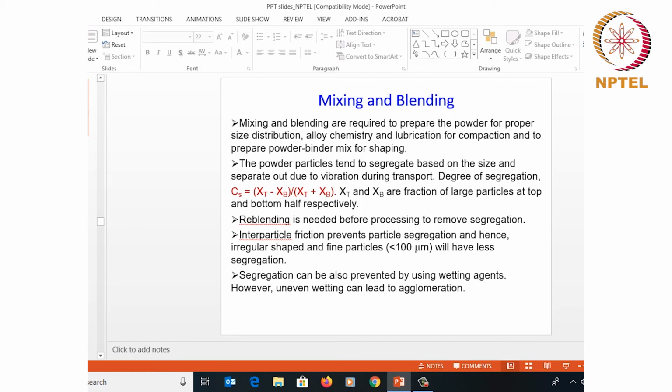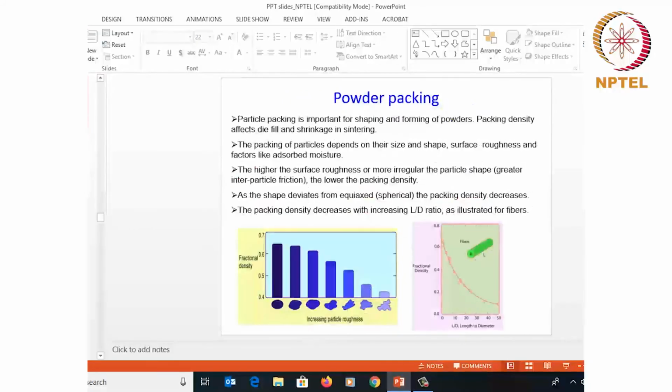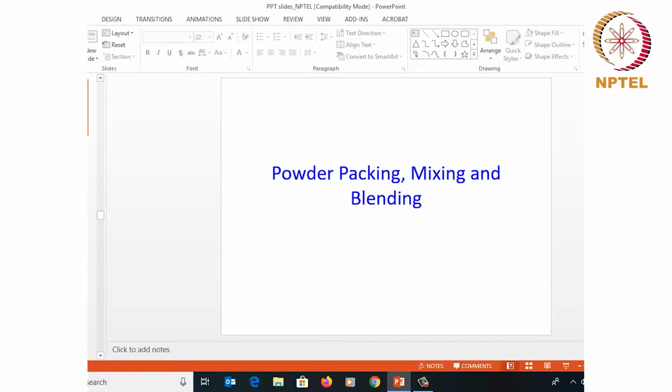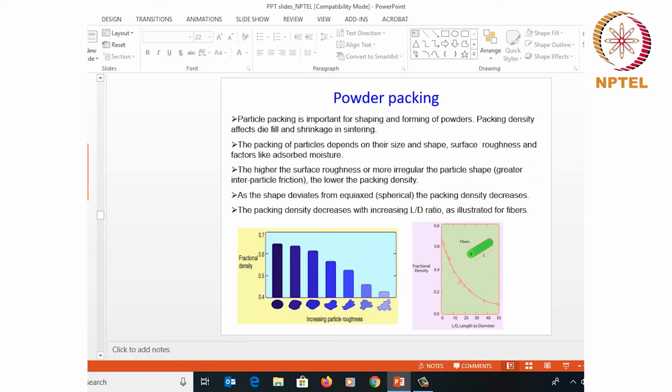So let's take a moment to summarize today's class. Today we talked about powder packing, mixing and blending. The powder packing density depends on the shape of the particles. The regular shaped particles like the spherical and the equiaxed ones will have higher fractional density or higher packing density, and as the shape deviates more and more from the regular shape, you can see from this plot that the fractional density will decrease.